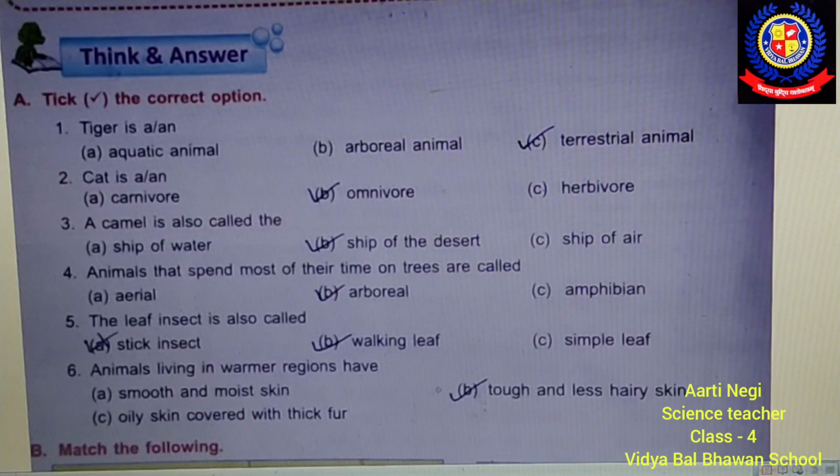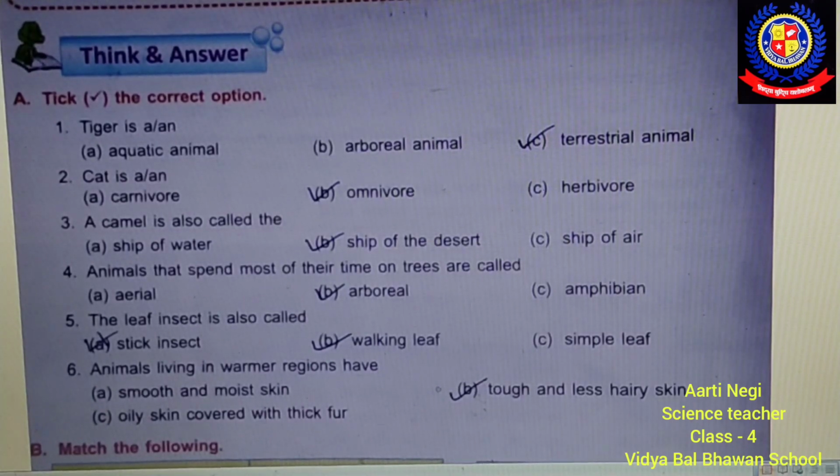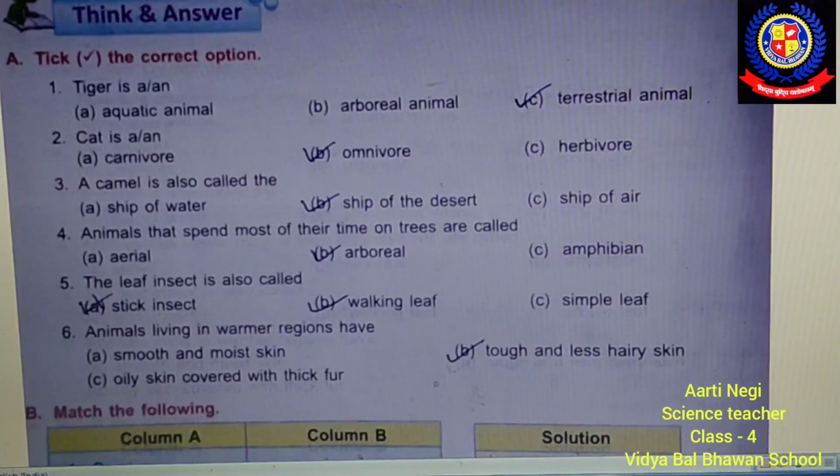Now the last question, question number 6: animals living in warmer regions have smooth and moist skin, tough and less hairy skin, or oily skin covered with thick fur? Animals that live in hot and warmer regions have very tough and less hairy skin. So students, these were the correct answers of section A, tick the correct answer.